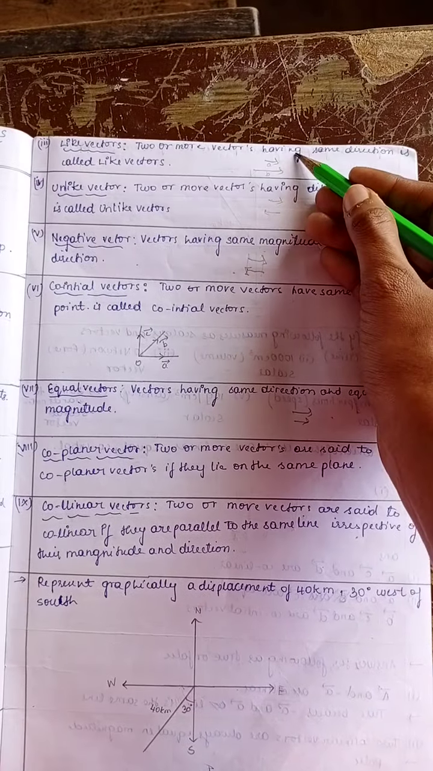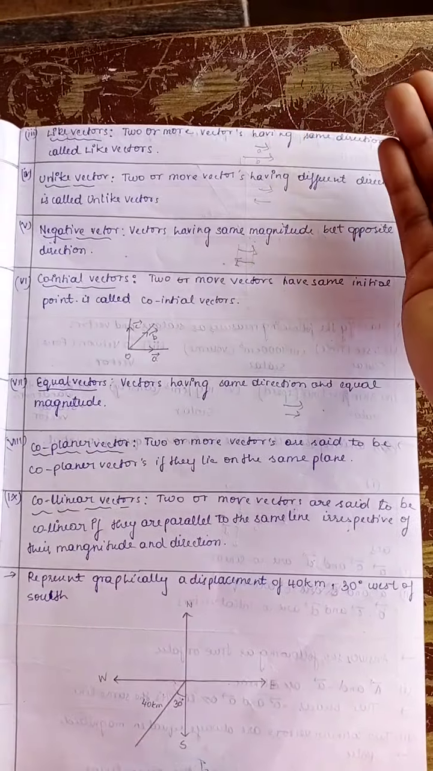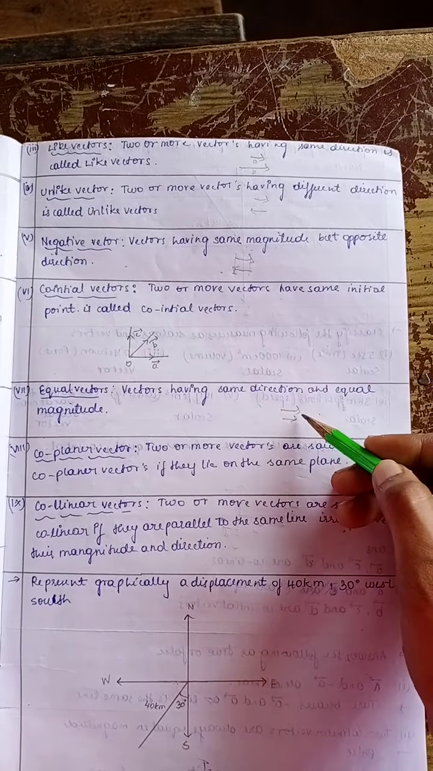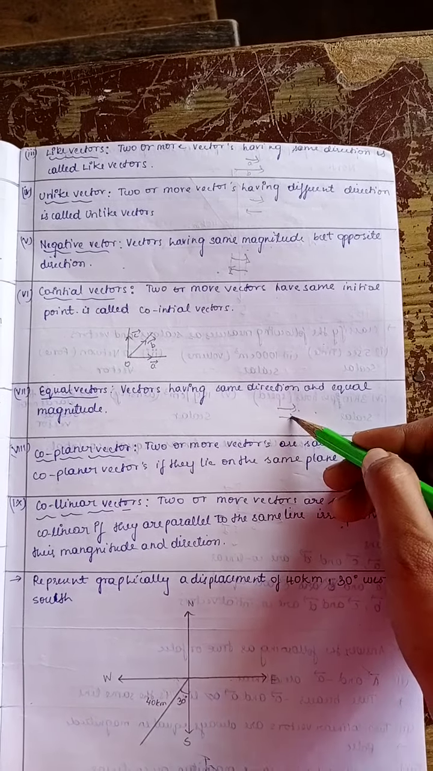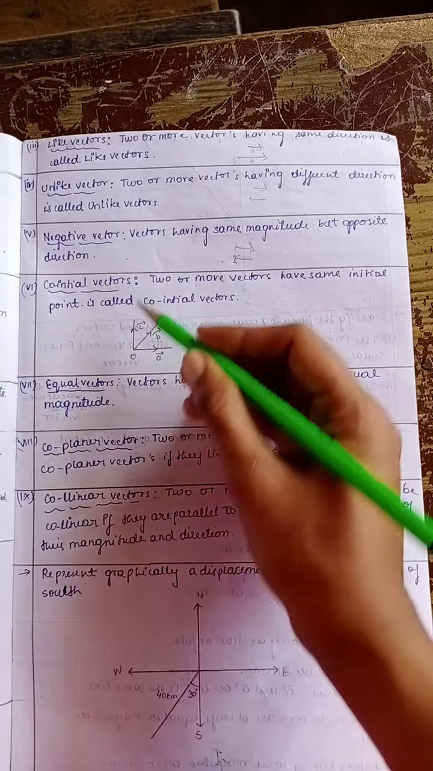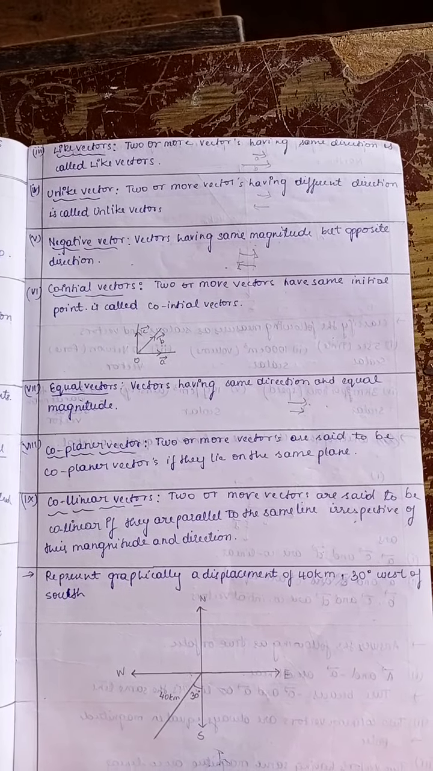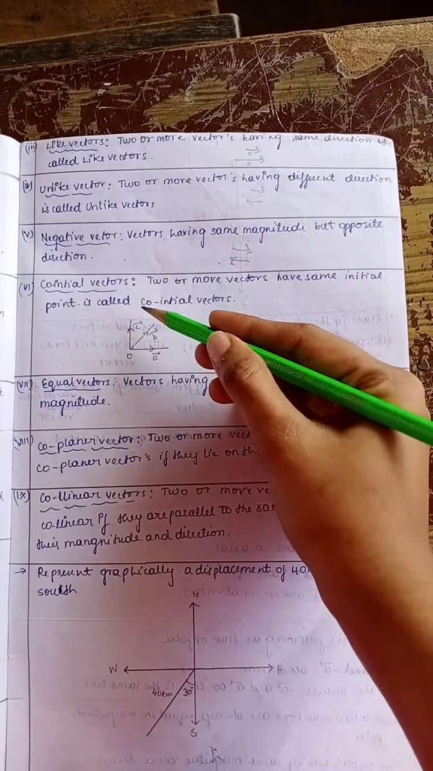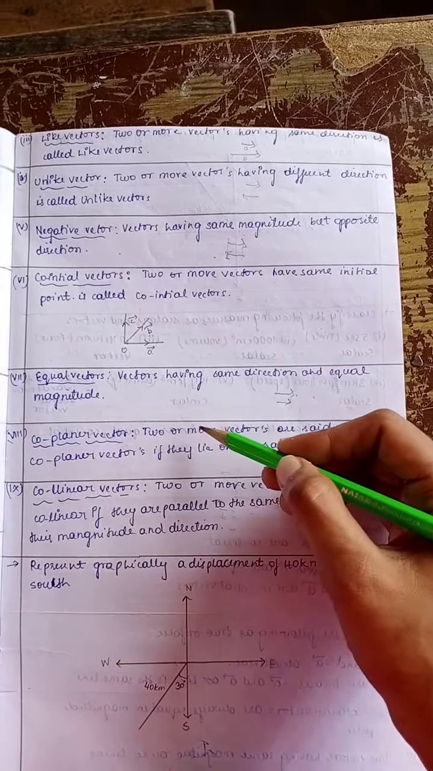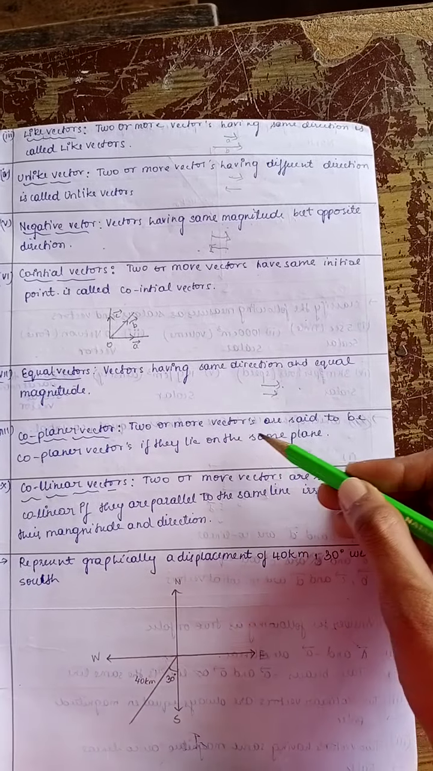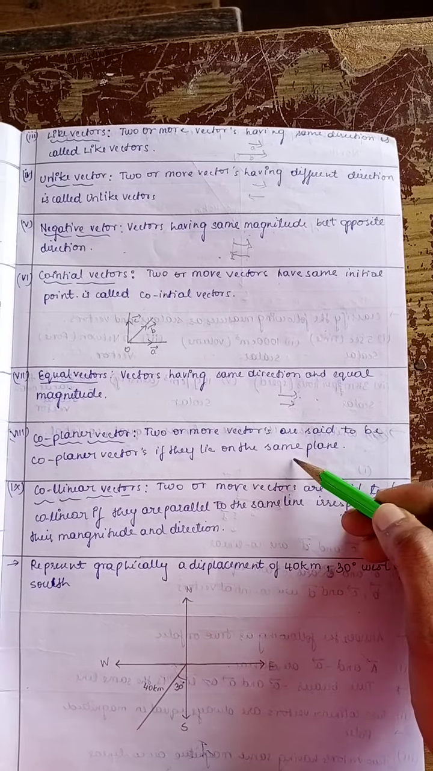Here like vector means they are having the same direction, but the magnitude we don't know, may be same or different. But in an equal vector we see here their direction is also same and their magnitude is also same, therefore they are called equal vectors. This is the difference between like vector and equal vector. Next is a coplanar vector. Co-initial vector means they have a same initial point. Coplanar means they are lying in the same plane. Two or more vectors are said to be coplanar if they are lying on a same plane.